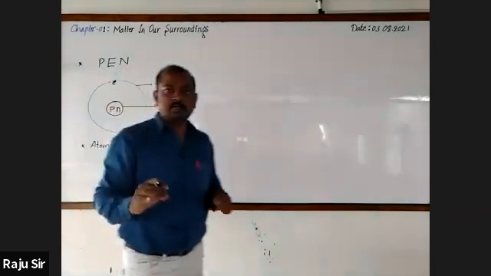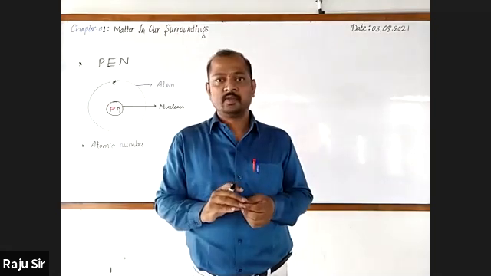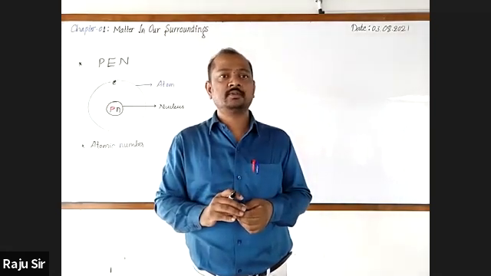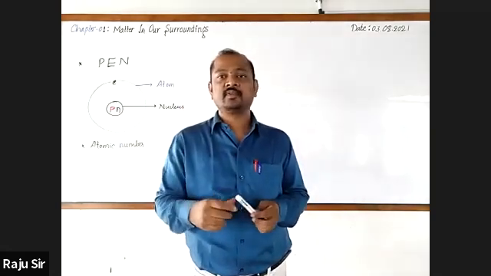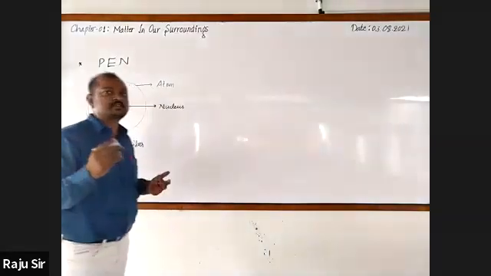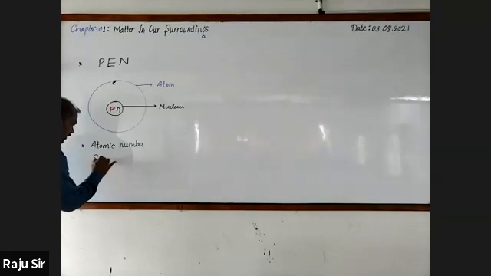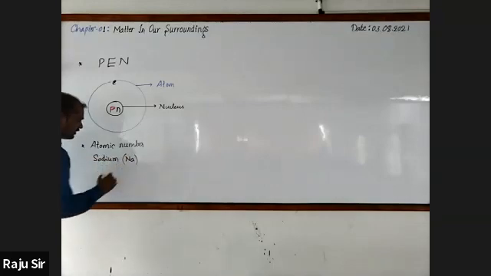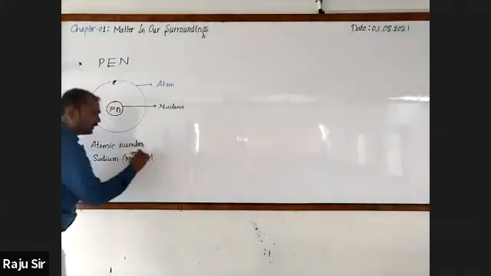And you have also learned the atomic numbers of the first 20 elements. What is the atomic number of hydrogen? 1. Helium? 2. Similarly, sodium? 11. Very good. Its atomic symbol is Na, and its atomic number is 11.